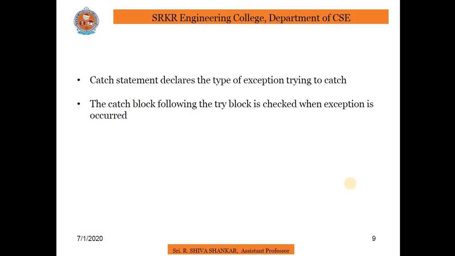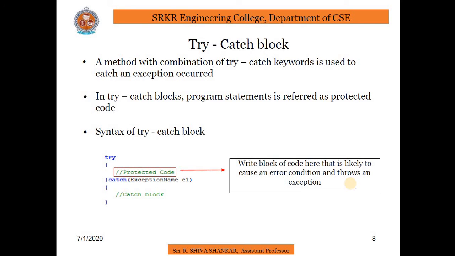If an exception occurs in protected code, the catch block that follows the try is checked. If the type of exception that occurred is listed in a catch block, the exception is passed to the catch block much as an argument is passed into a method parameter. Simply to say, if any exception occurs in the try block, it will be thrown to the catch block.